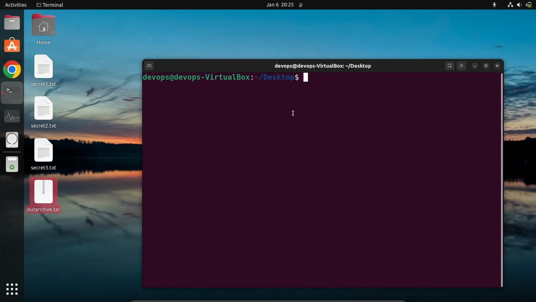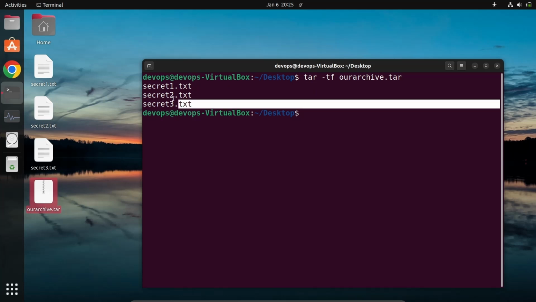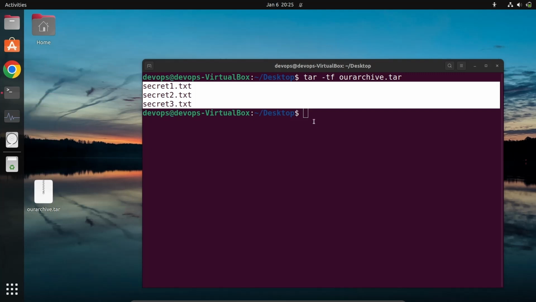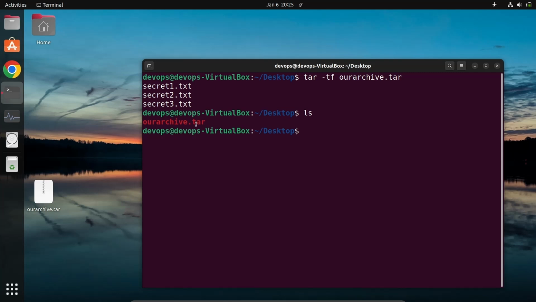Now if you want to see what's the content without extracting or decompressing, you can use tar with option tf and then our archive.tar. It will tell you that these files are in this tar file. You did not extract it, but you pointed out the files in there. Now if you have created the tar file and want to delete the originals, I will delete these files. If I list my content, there is only the tar file in here.